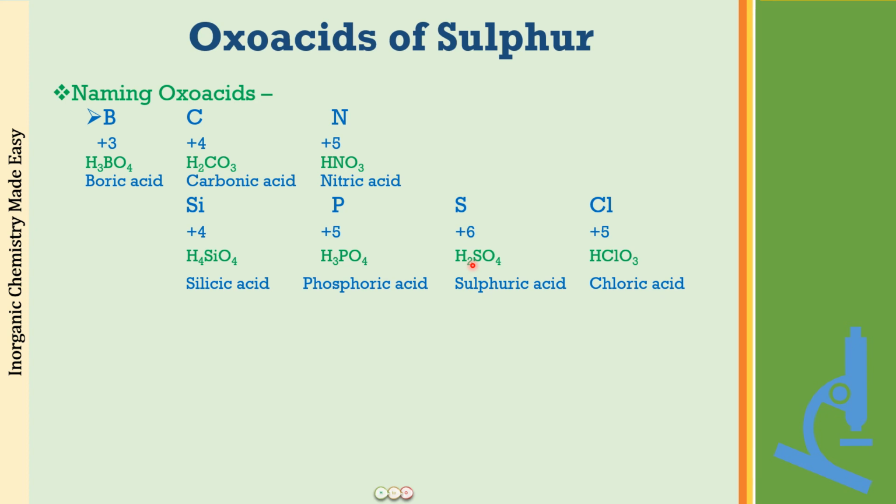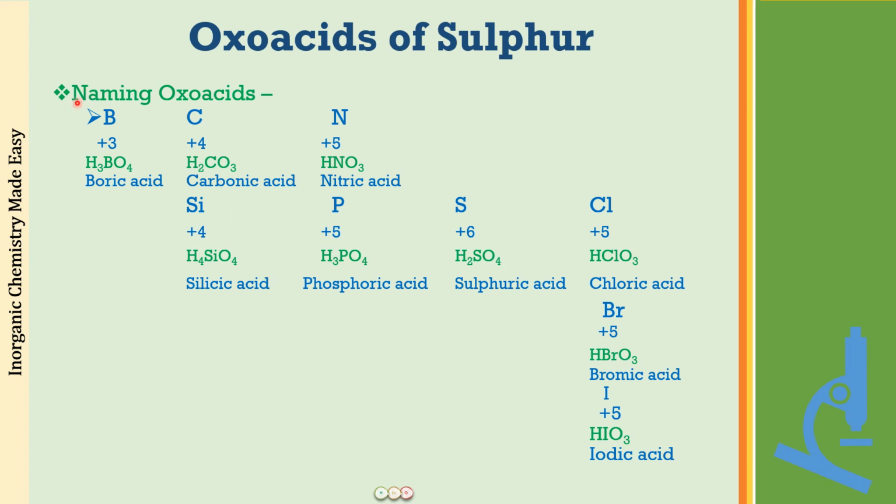But in HClO4, the oxidation state of chlorine would be +7, which is not going to be the ic acid. So here you will have to remember that in a +5 oxidation state, it will not be HClO4, it will be HClO3 that we will be having as the parent ic acid for chlorine. So it is chloric acid. Similarly, it is going for bromic acid, iodic acid as well, and for the rest of these elements also you can remember the parent ic acids this way. I think this is very easy, that you can remember all the parent ic acids by this chart.